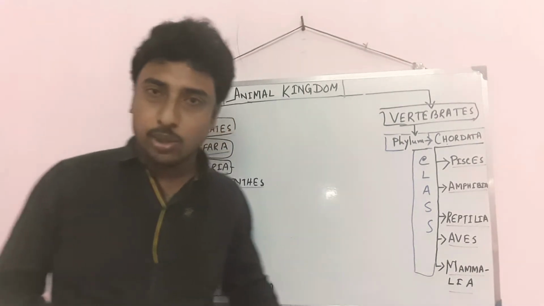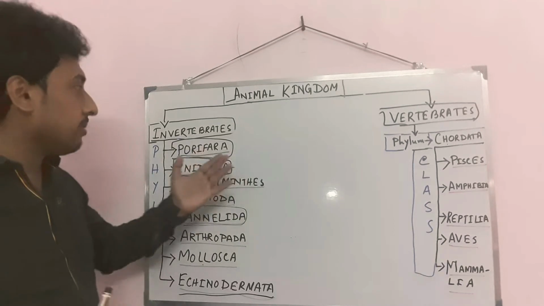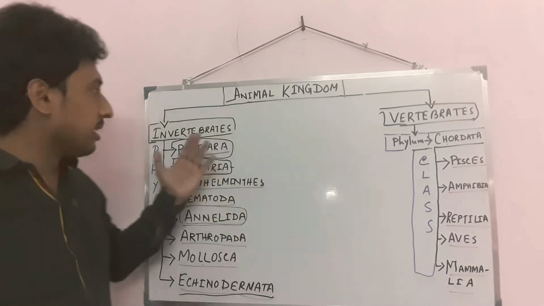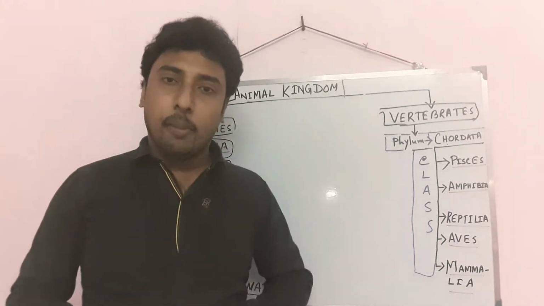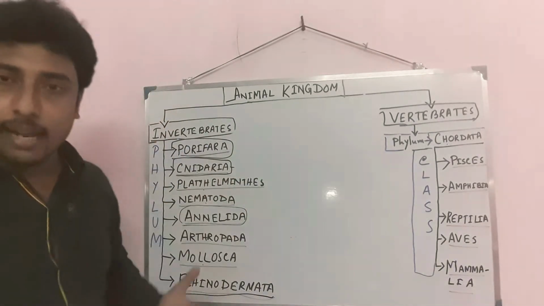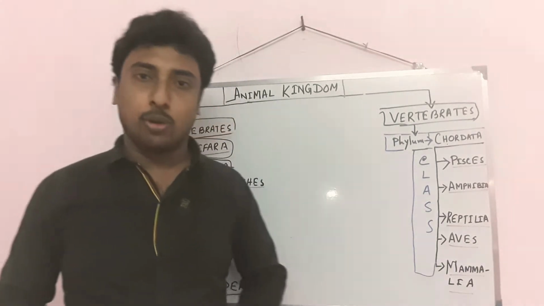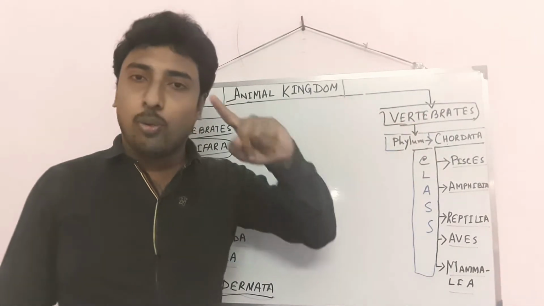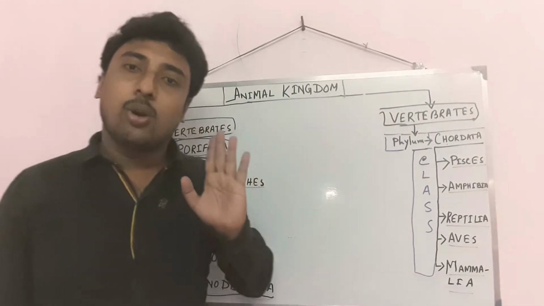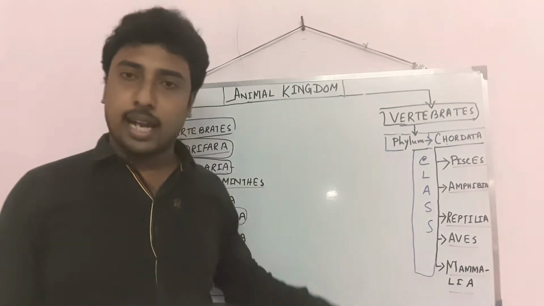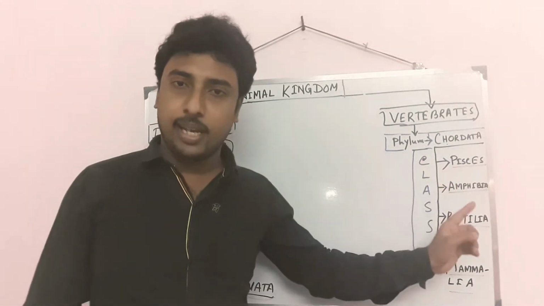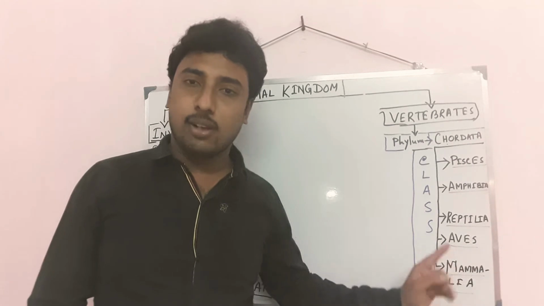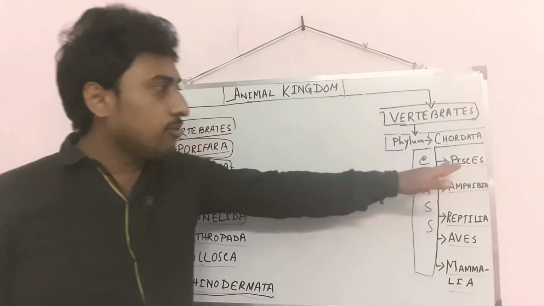I already told you in the first video that in the animal kingdom there are two different parts. One is invertebrates, the other is vertebrates. Invertebrates lack a backbone, vertebrates have a backbone. Vertebrates have only one phylum, that is Chordata. Chordata is divided into 5 different classes: Pisces, Amphibia, Reptilia, Aves and Mammalia. I am starting from Pisces.